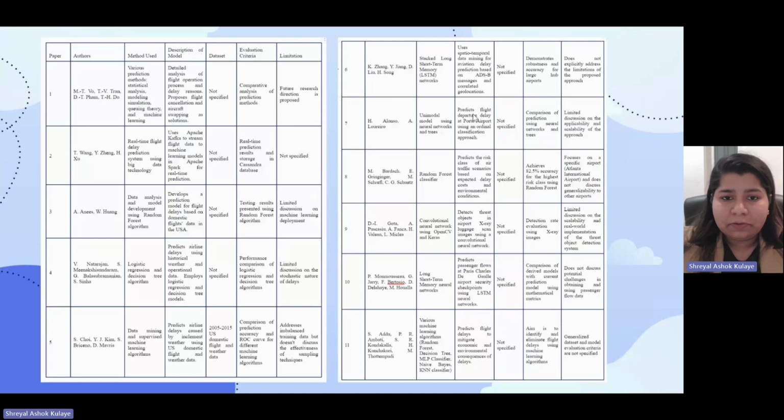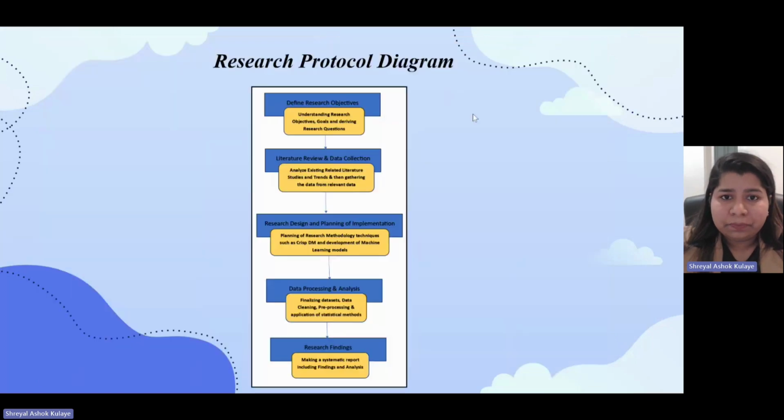These are, I will say, the primary implementation based papers which I have reviewed, and it's more than 20 to 25 papers which I have reviewed for this literature.